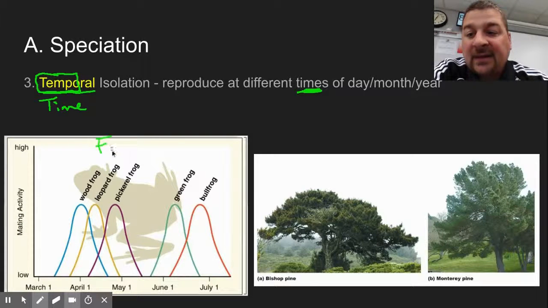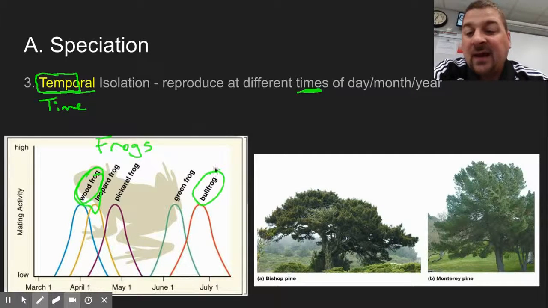If we look at some frogs, okay, different species of frogs, if you look when the wood frog and the spring peepers, where you hear them out there chirp, chirp, chirping, trying to find a mate, the bullfrogs don't mate until later in June or July.